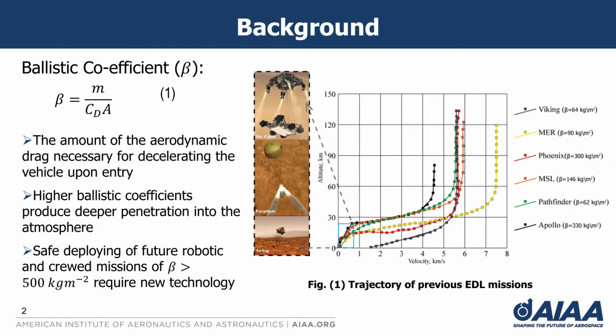Let's start with some basic aspects of entry, descent and landing techniques. The most crucial quantity that determines the trajectory an entering body would follow is the ballistic coefficient, which is defined as the ratio of the mass of the vehicle to the product of the coefficient of drag and the reference area of it. Looking at previous EDL missions, we can notice that vehicles like the Mars Exploration Rover and the Curiosity both started falling from the same entry interface velocity, but Curiosity penetrated much deeper into the atmosphere because of its higher ballistic coefficient.